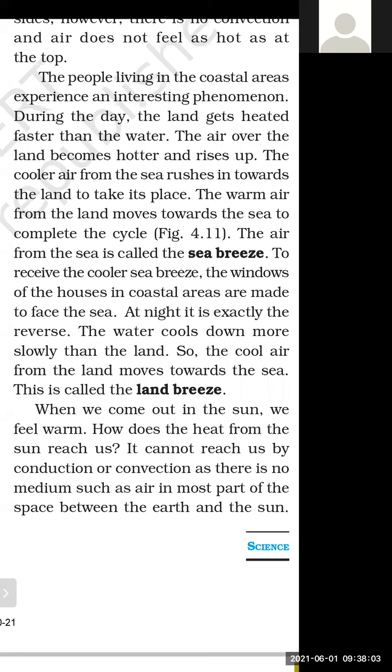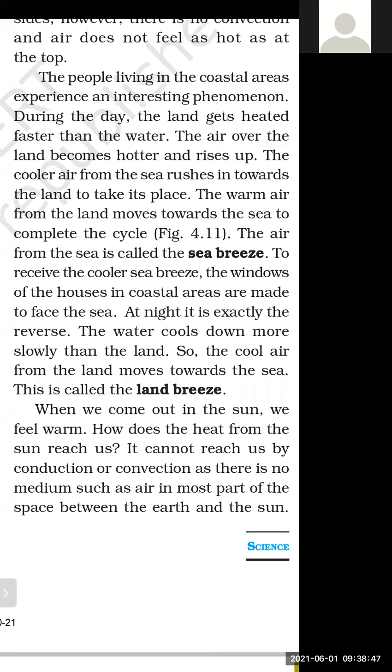And what will happen at night time? At night, this phenomenon will be exactly the reverse. The water cools down more slowly than land, as we have discussed. Land heats up very fast, water heats up slowly, and water cools down slowly as compared to land. At night, land cools down faster, so the air above the land is cooler, and the air above the water is warmer.